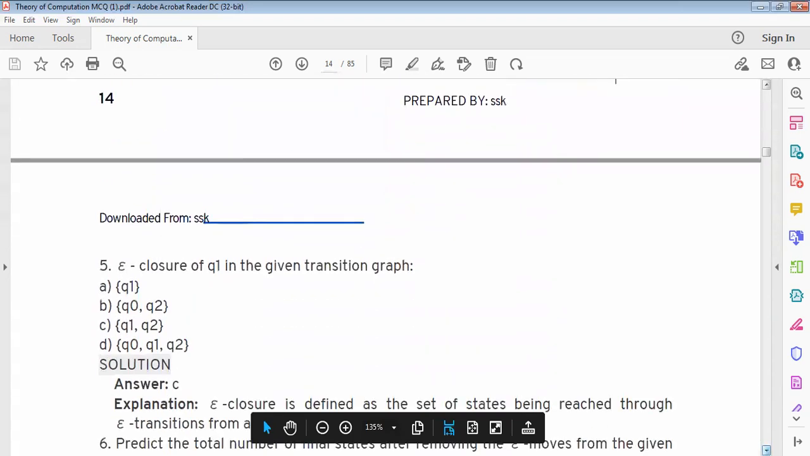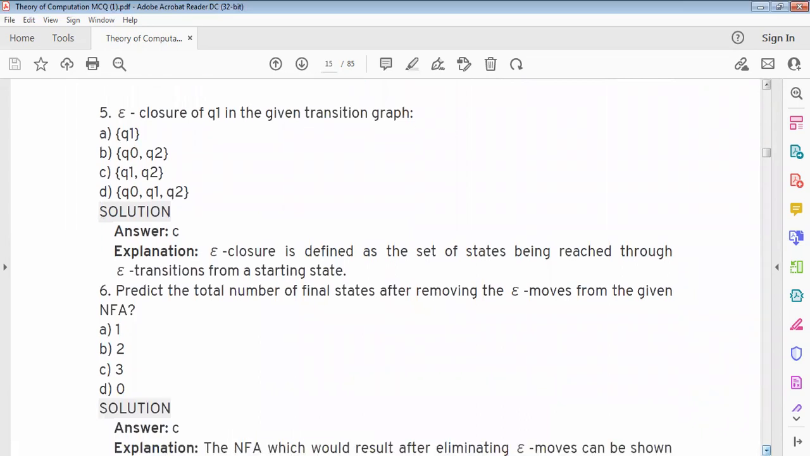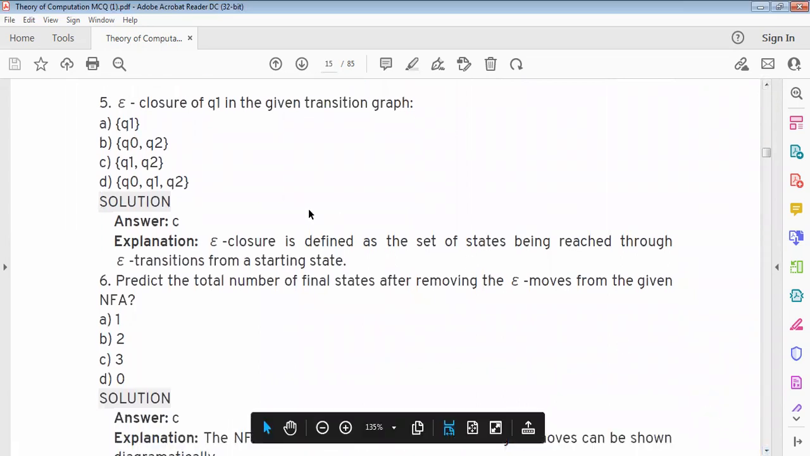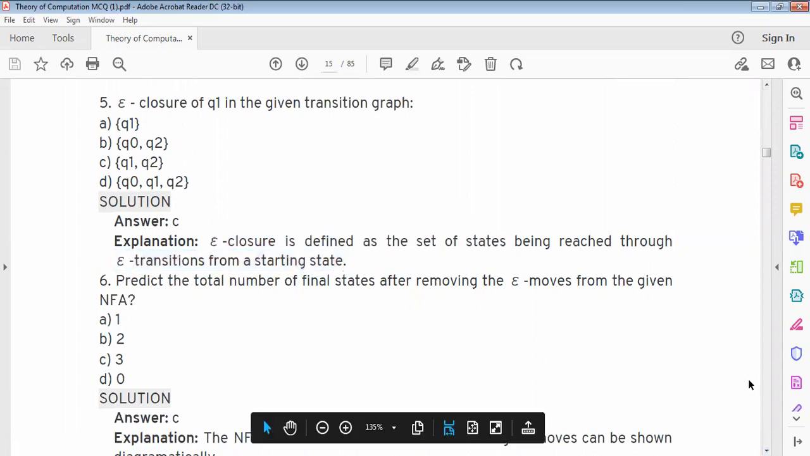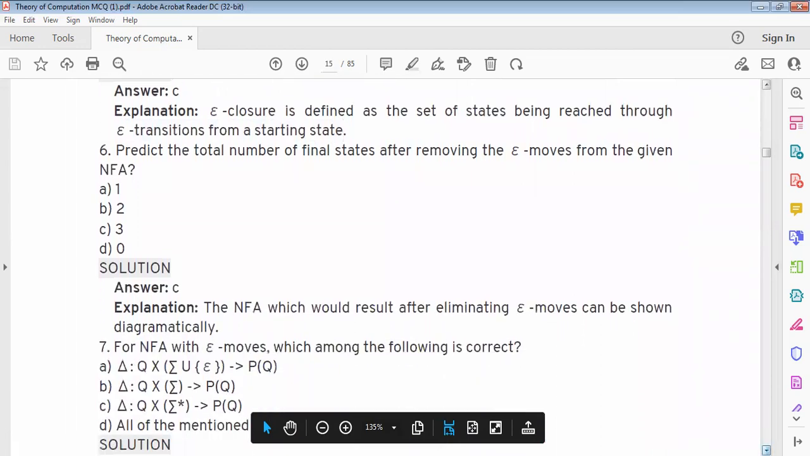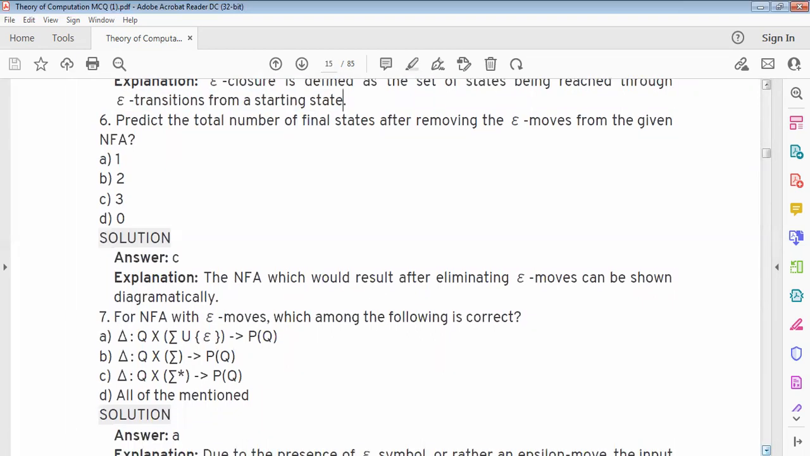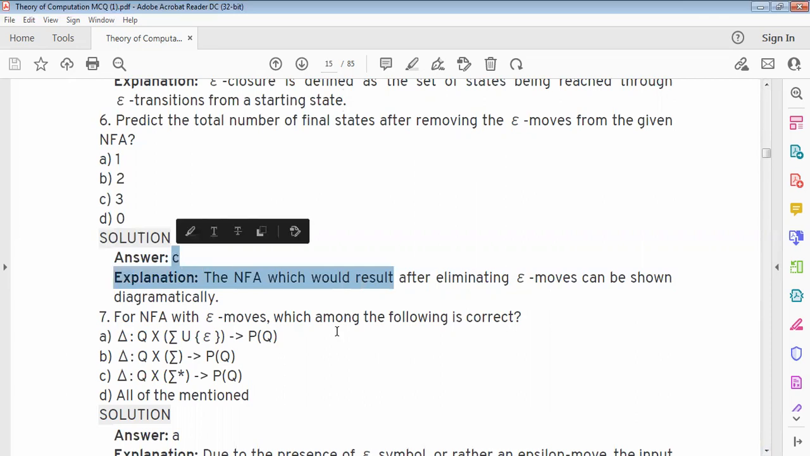Next, epsilon closure of Q1 in the given transition graph. Option C. Epsilon closure is defined as the set of states reached by epsilon transitions from the starting state. Predict the total number of final states after removing the epsilon move from the given NFA. Option C. The NFA that would result after eliminating epsilon moves can be shown diagrammatically. That is 3 options. Option C is there.